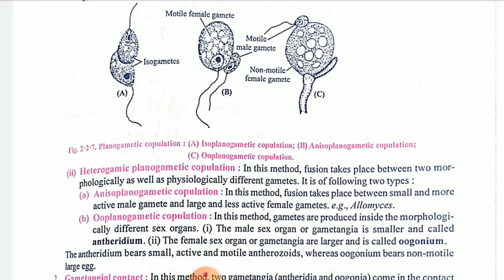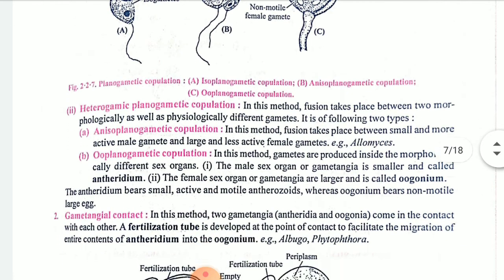In anisogametic, children, both are motile, but the female will be less motile as compared to the male one. In isoplanogametic, both will be motile, both will have the same shape and they will easily do the copulation. And in the C case, that is ooplanogametic, here the female will have one fixed position and the male will migrate. So the male will have the migration.